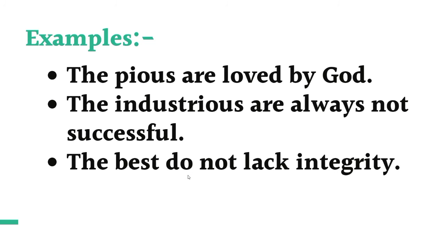So in this video, we have discussed 15 rules regarding subject-verb agreement. I would like to give it a quick review.